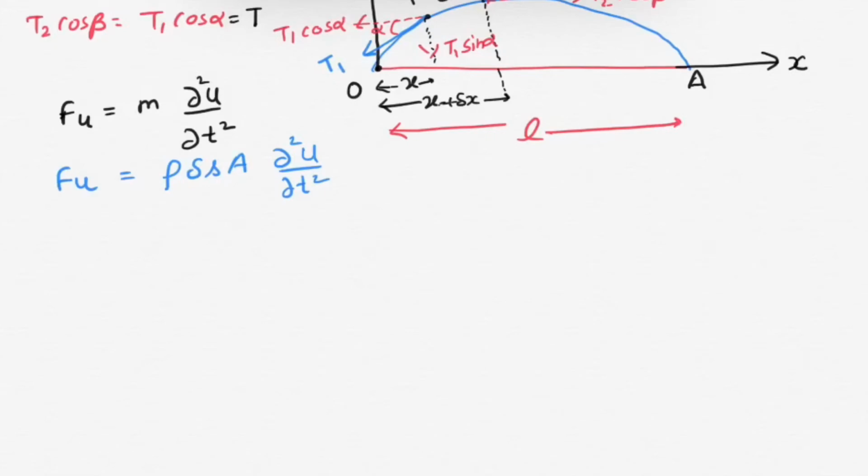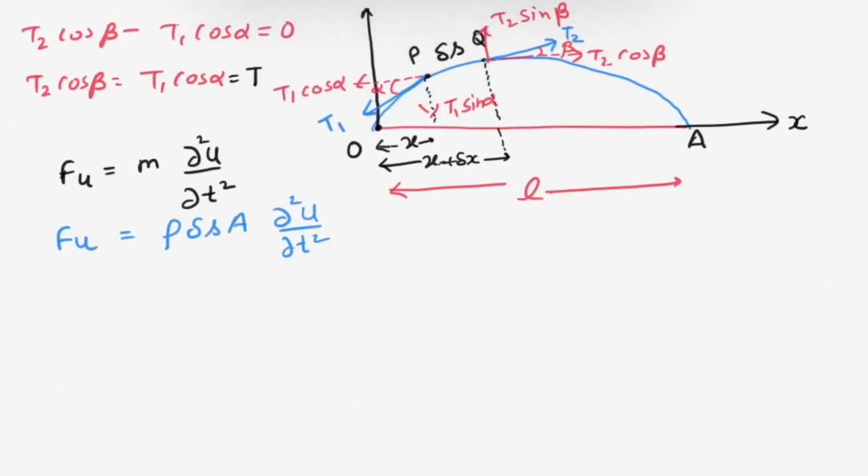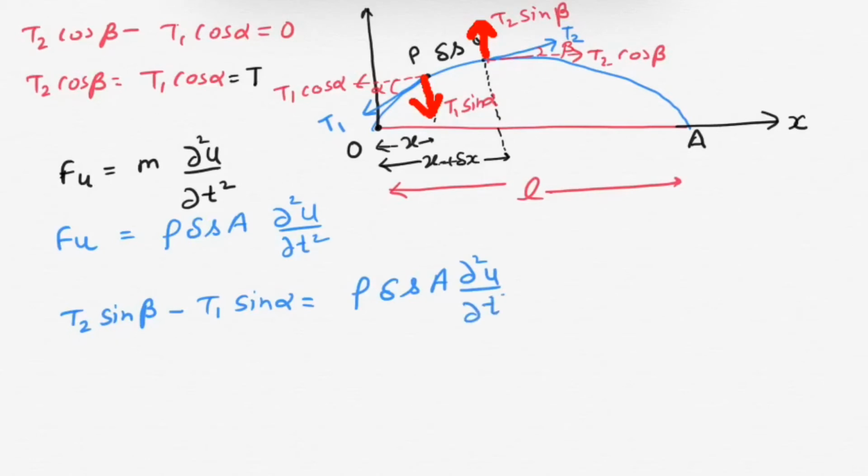And here Fu is the net force along the u direction. The net force along the u direction is T2 sin beta minus T1 sin alpha, and this equals rho del S A del square u over del t square. Now dividing this equation by capital T.